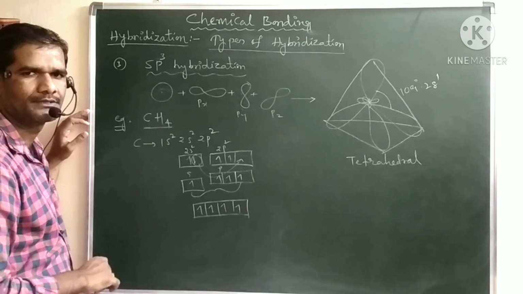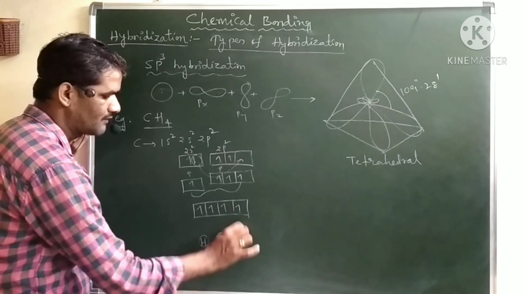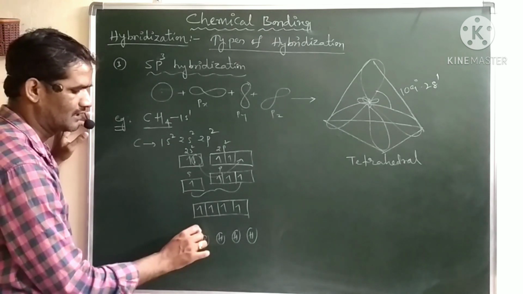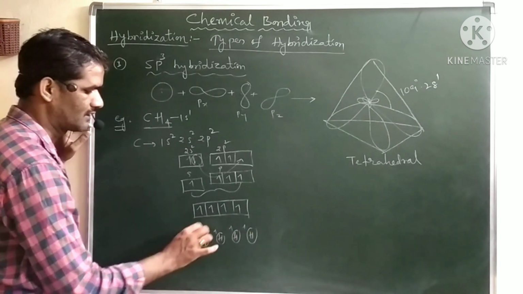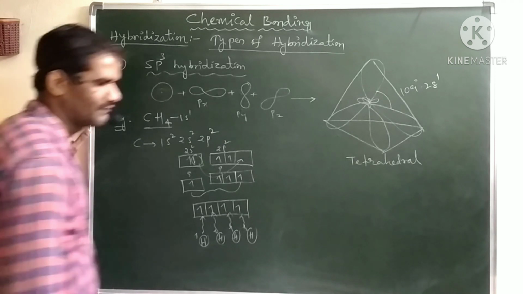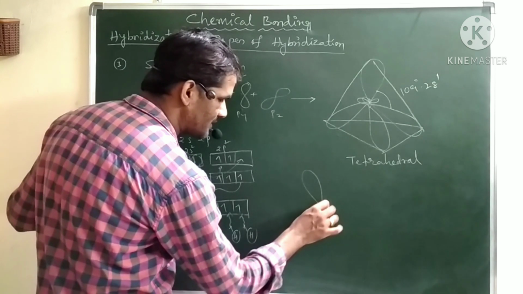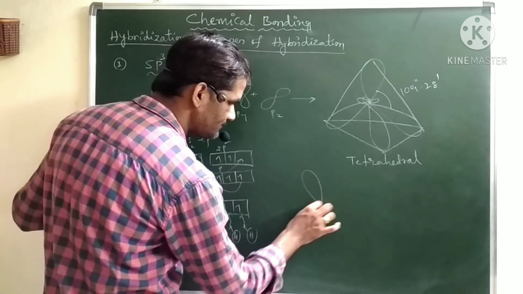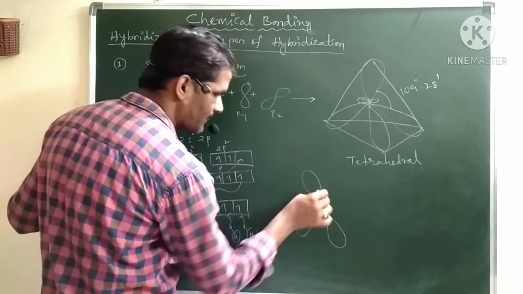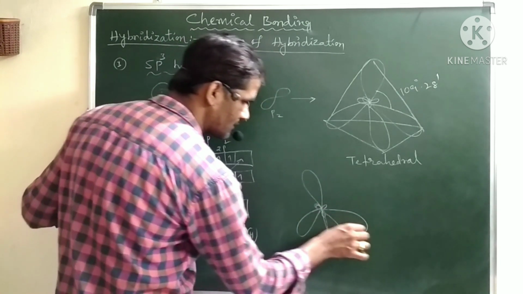Now these 4 hybrid orbitals will form bonds with 4 hydrogen atoms. We know that hydrogen has the electronic configuration 1s1, with only 1 electron. So 1 electron of each hydrogen will make a bond with these 4 sp3 hybrid orbitals. That we can write like this. So we have a tetrahedral arrangement of carbon sp3 hybridized orbitals. This is the kind of geometry you will get here.